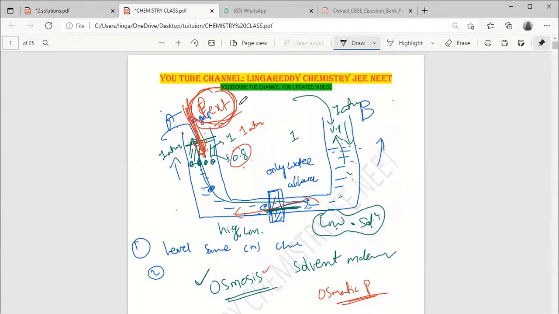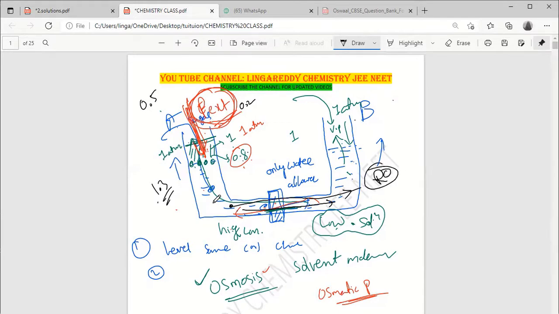Suppose 0.2 is applied. Okay, 0.2 and 0.8, it's done, equal. So the water is not moving anywhere. But if I applied, suppose, 0.5, then what will happen? The solution water is going towards the solvent side. Yes, sir. Because 0.8 and 0.5 becomes 1.3. Here only one is there. So from higher pressure to lower pressure, the solvent is moving. So it is moving in reverse. This is known as reverse osmosis, RO.